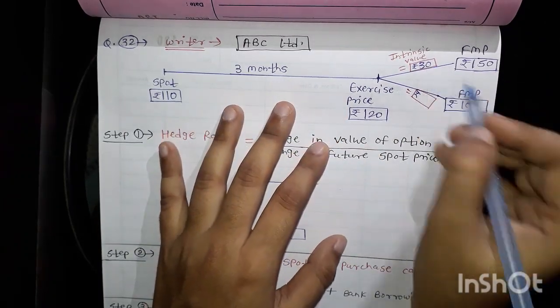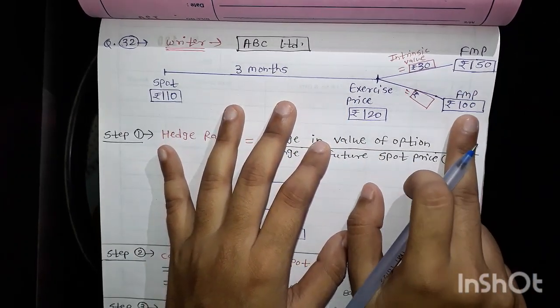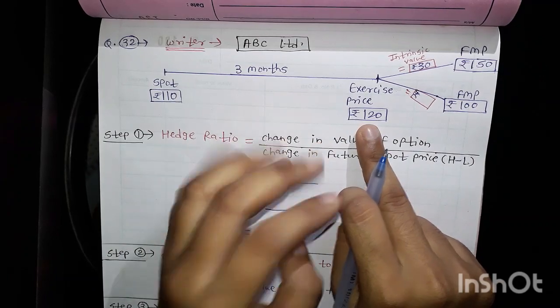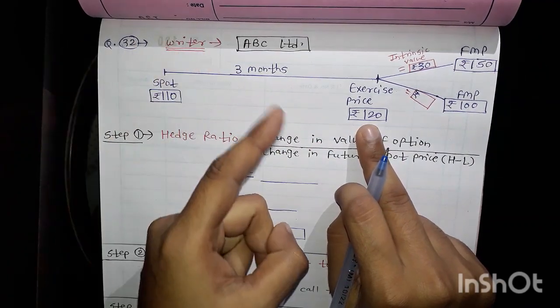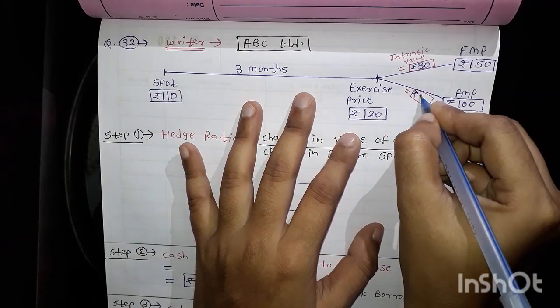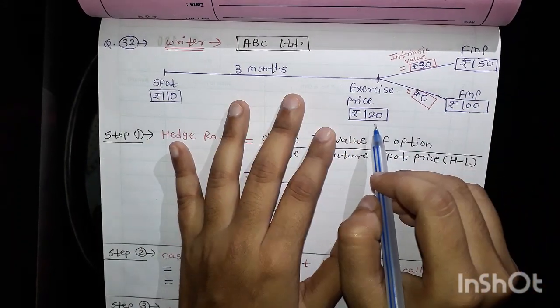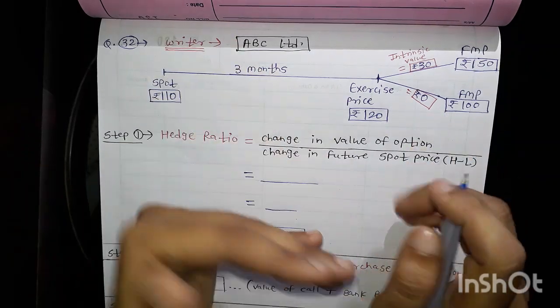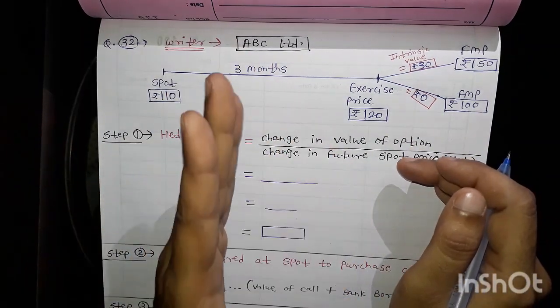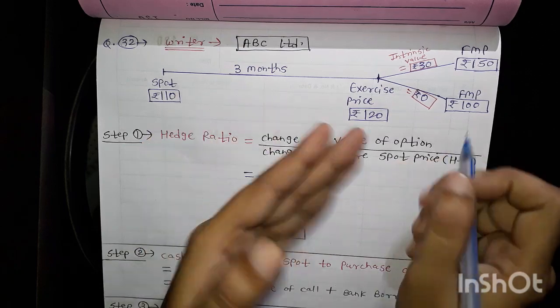In this case market price is 100, exercise price is 120, so I am getting minus 20, and we know that intrinsic value we never write as minus, so we are writing 0.